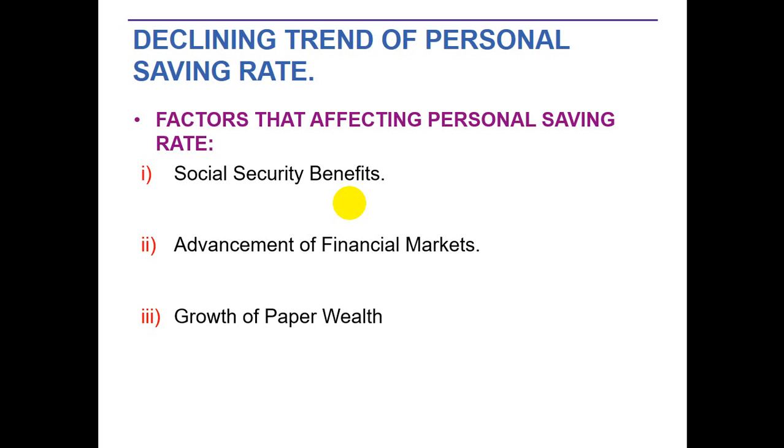So the first thing is social security, and the second thing is the advancement of financial markets. The details of these things are given in the Samuelson book. Bache, read that chapter 21 carefully, so you will clarify your concepts.